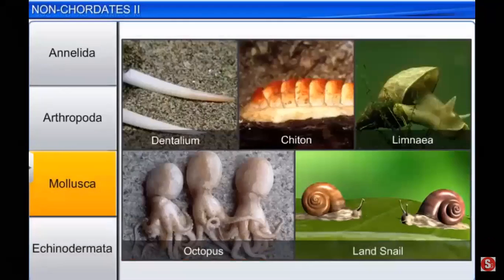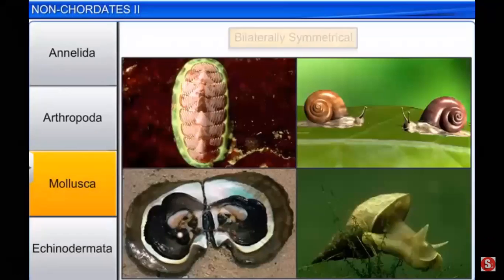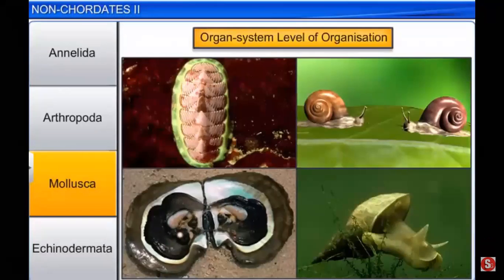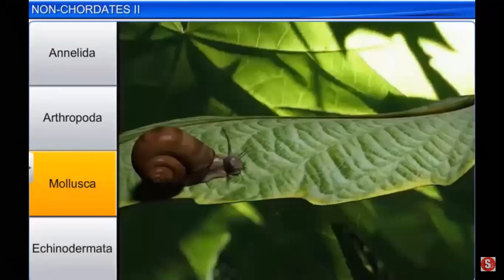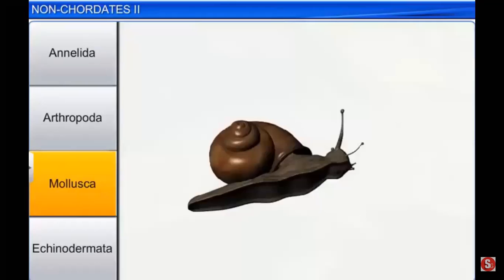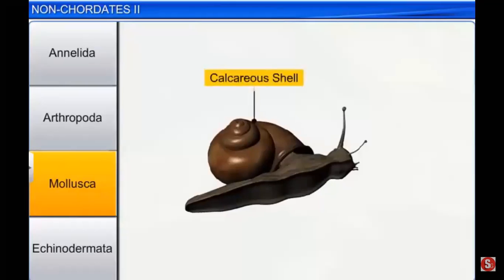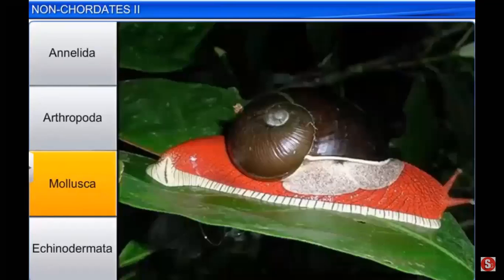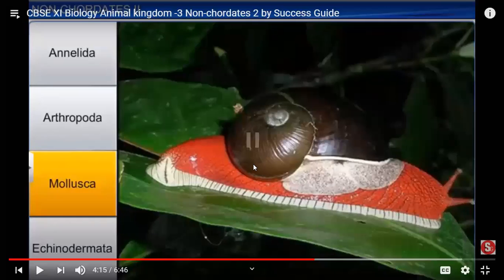Mollusks are terrestrial or aquatic animals. They are bilaterally symmetrical, triploblastic, coelomate animals with an organ system level of organization. The body has a distinct head, a muscular foot, and a visceral hump, and is covered by a calcareous shell. Above the visceral hump is a soft, spongy layer of skin. Calcareous means a shell made up of calcium, otherwise calcium carbonate.